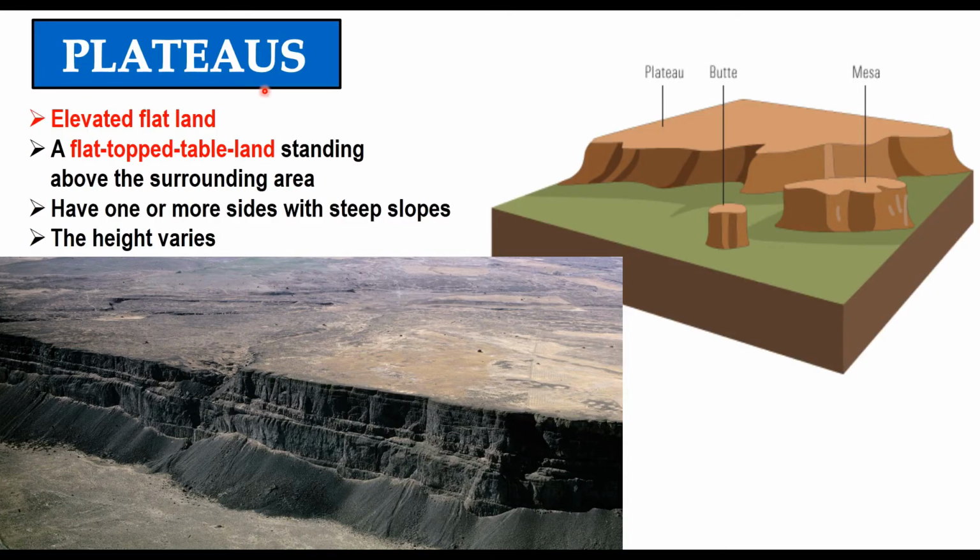Next landform is plateaus. Unlike mountains, a plateau is an elevated flat land. It's a flat-topped tableland standing above the surrounding areas. A plateau has steep slopes on one or more sides. Its height may vary from a few hundred meters to several thousand meters. See, here is a picture of a plateau with steep slopes and a flat top.